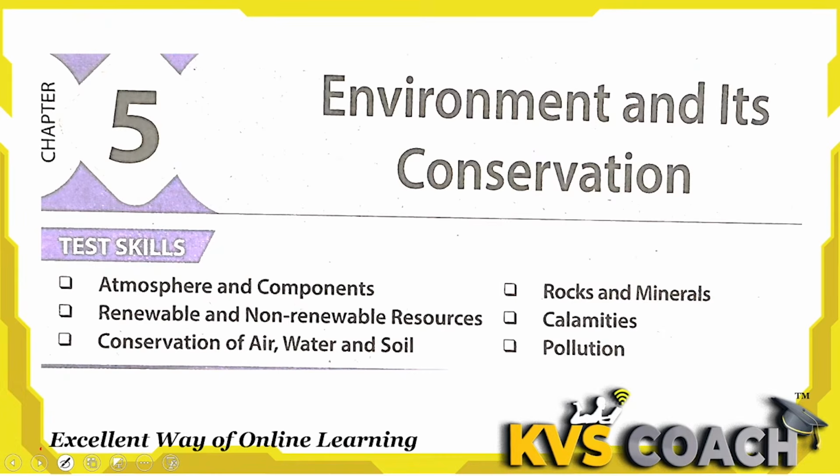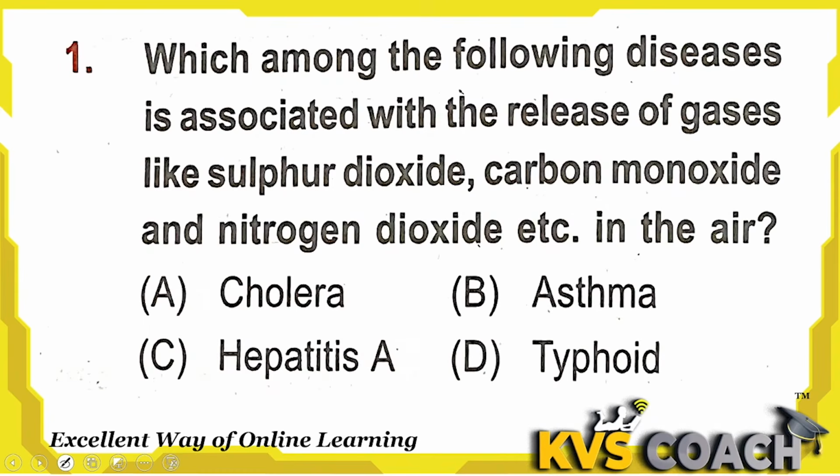In this chapter, we are going to discuss atmosphere and components, renewable and non-renewable resources, conservation of air, water and soil, rocks and minerals, calamities and pollution. Let's start with first question.